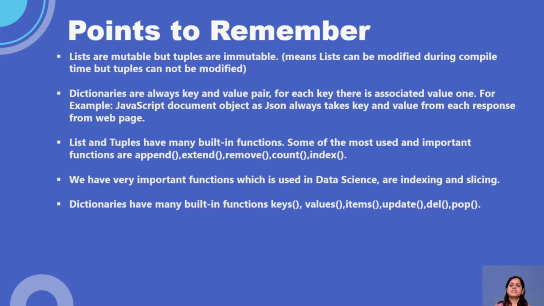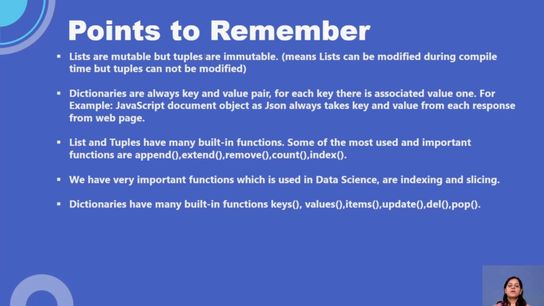Dictionaries are always key and value pairs. For each key, there is an associated value. Okay, for example, if you consider a JavaScript document, when you're talking about the DOM object, right? A JSON always takes key and value from each response from a web page. So if you are seeing any JSON objects, you should be able to observe that those are always in terms of key and value pairs, right?